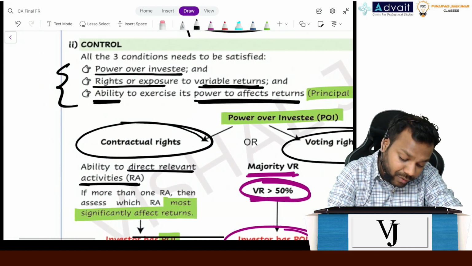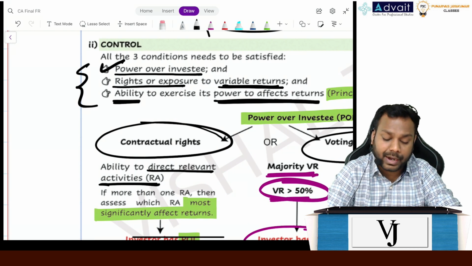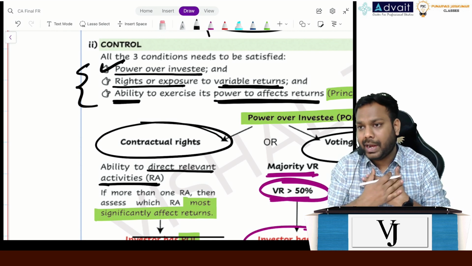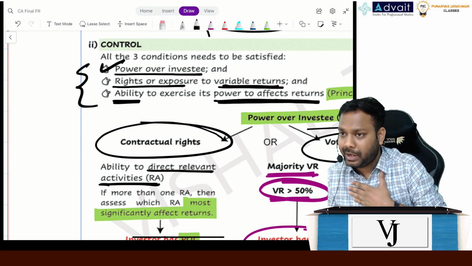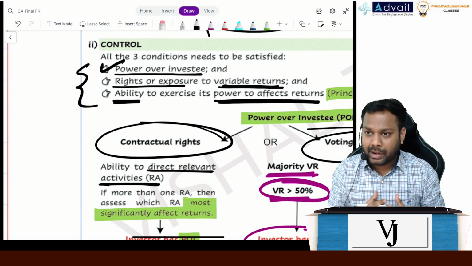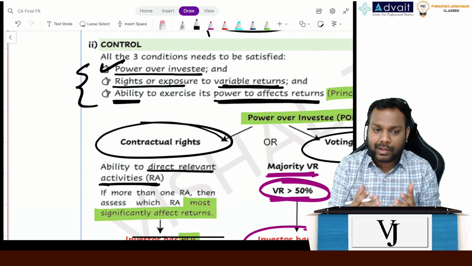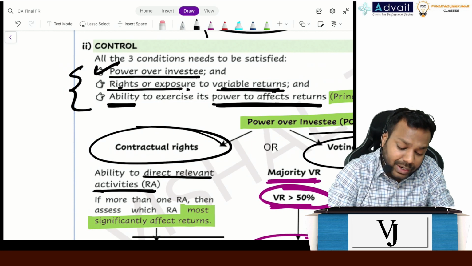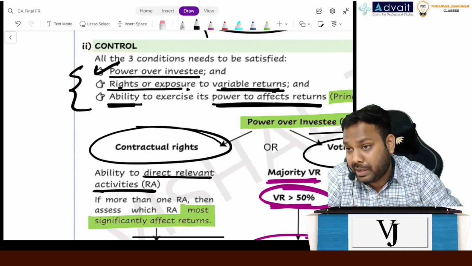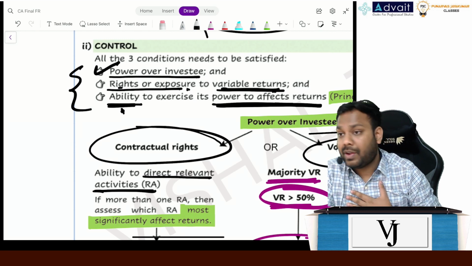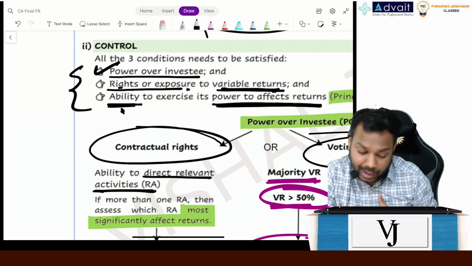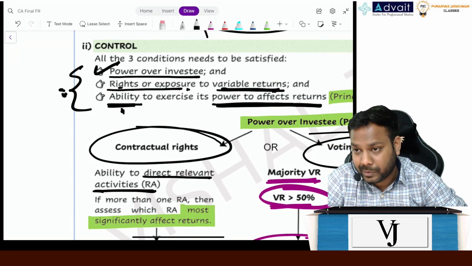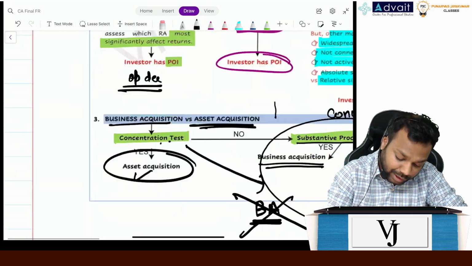Now we understood the power over investee. Coming to exposure or right to variable returns. Basically, whenever I have the power over investee, whenever I have a right, I should get affected with that right also, right? If my decisions are correct, I should get remunerated for that. If my decisions are wrong, I should pay the penalty for that, right? So that's what exposure or rights to variable returns means. Third one is ability, meaning principal versus agent. If I am the principal, I do have ability. If I am not the principal, if I am an agent, I don't have the ability, right? If all the three conditions get satisfied, I can say the control exists. Otherwise, the control doesn't exist. Is that clear, everyone? So that's the meaning of control.